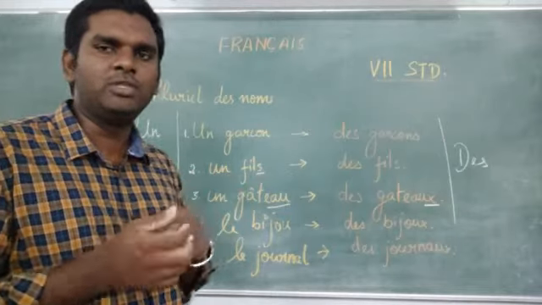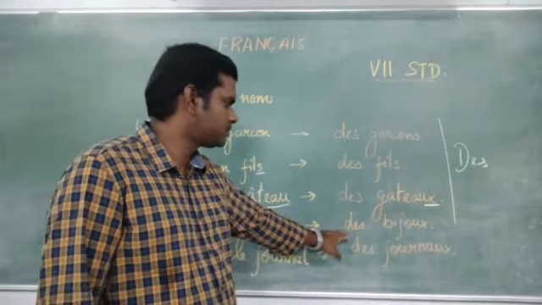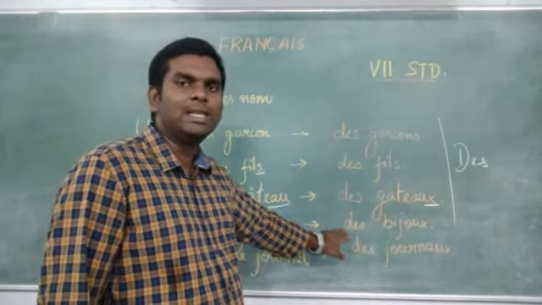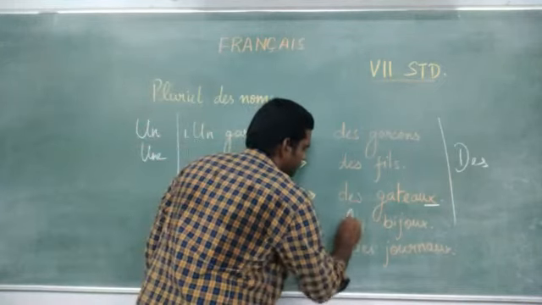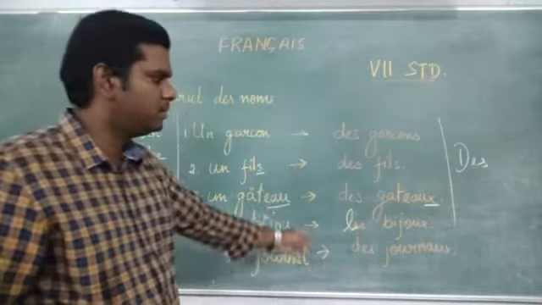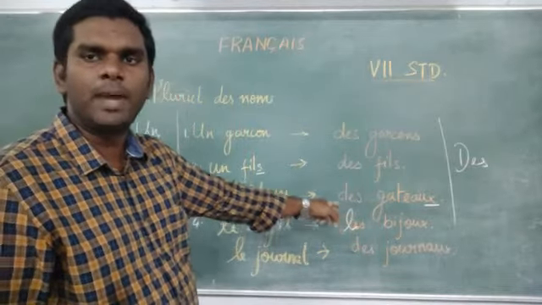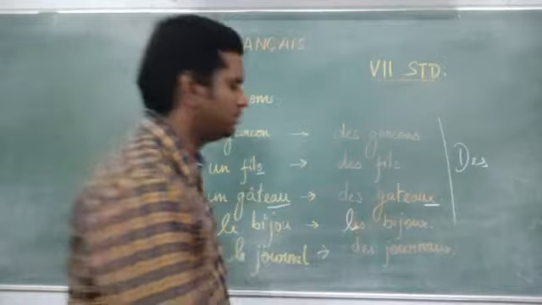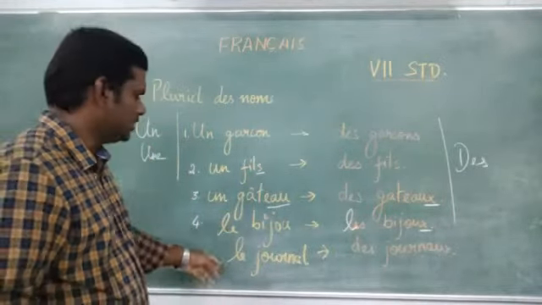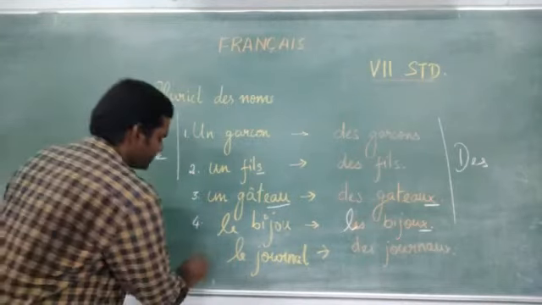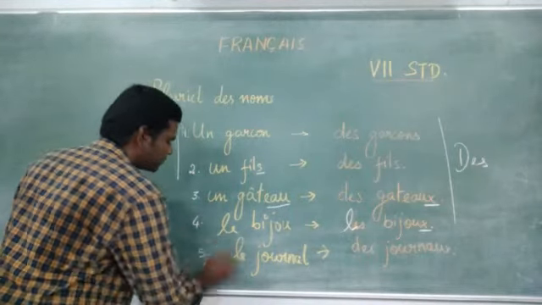So, article you have to change. It will be les bijoux. So, I am adding an x to make it plural. That's it. So, 4th point is over.